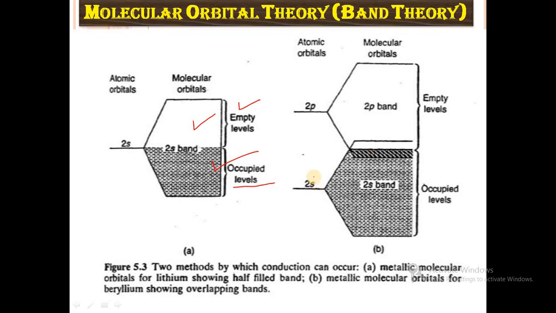So 2s has 2 electrons and is completely filled, so this is a valence band, and 2p is completely empty, so this is a conduction band. 2s and 2p overlap with each other, and there is a small or no energy gap between 2s and 2p, so they show good electrical and thermal conductivity because electrons are easily transferred from the valence band to the conduction band.